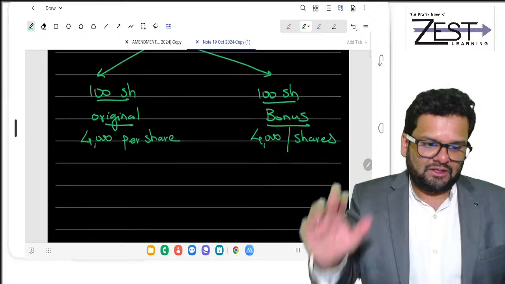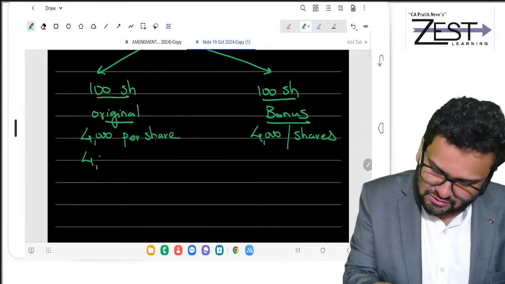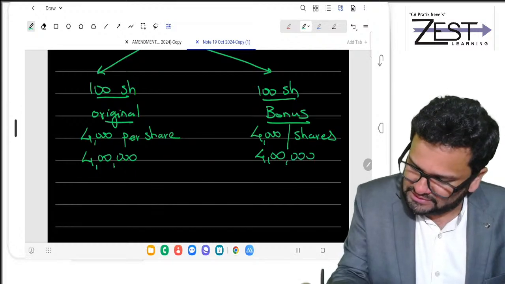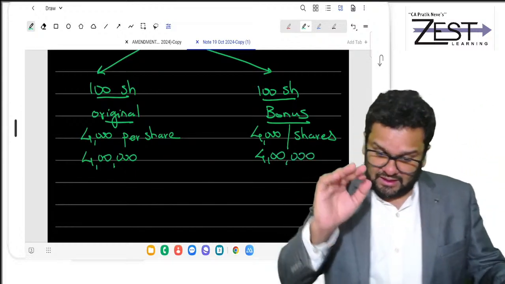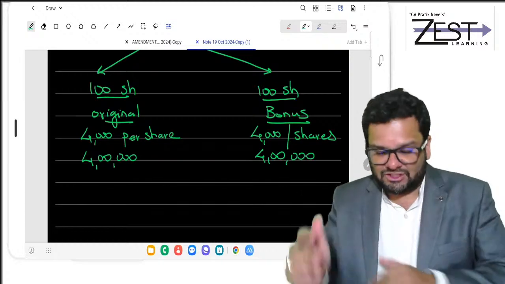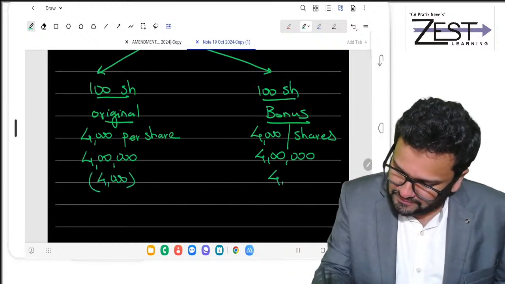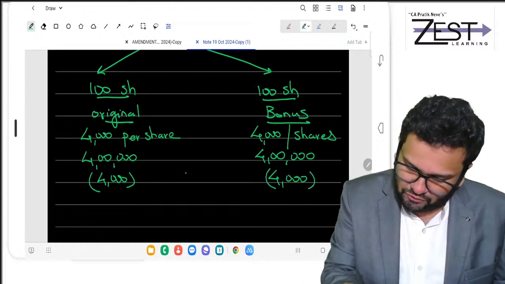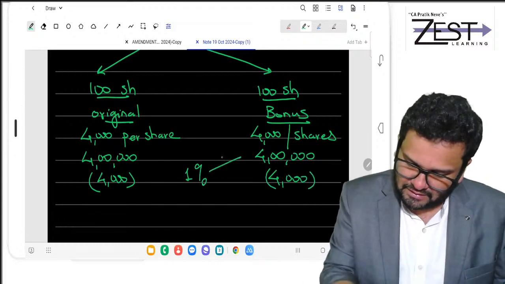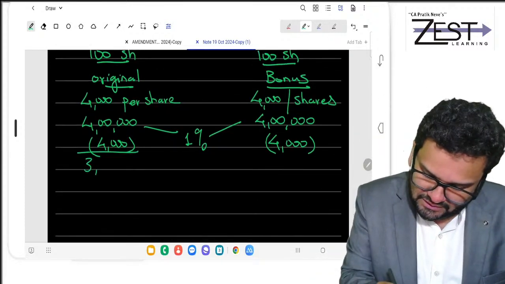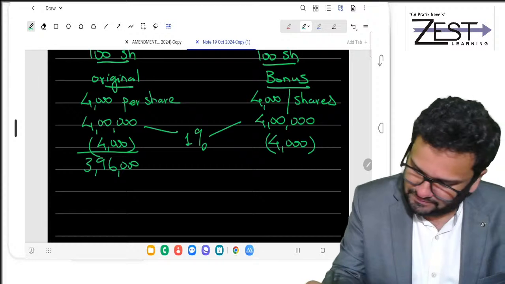So the full value of consideration we get is 4 lakh at both places. Expense on transfer that we deduct is also similar, 4000, because it is 1% of 4 lakh. Now we get 396 at both places.